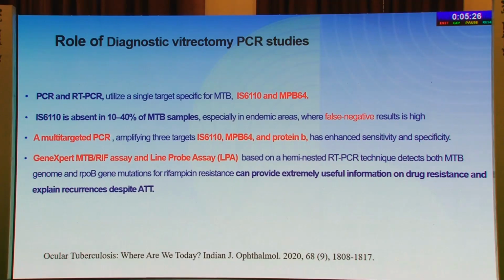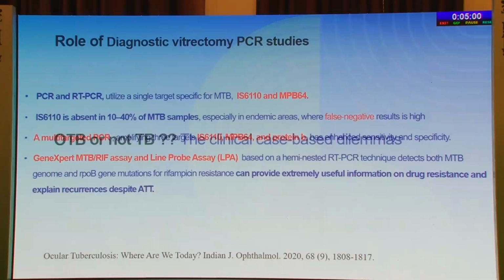Most often PCR and RT-PCR use a single target like the IS6110 or the MPV64, and IS6110 is absent in 10 to 40% of the TB samples. The multi-targeted PCR, which looks for a third target, the protein B, has an enhanced sensitivity and specificity. And tests like the GeneXpert MTB/RIF and the line probe assay can provide extremely useful information on drug resistance and explain recurrences despite ATT.